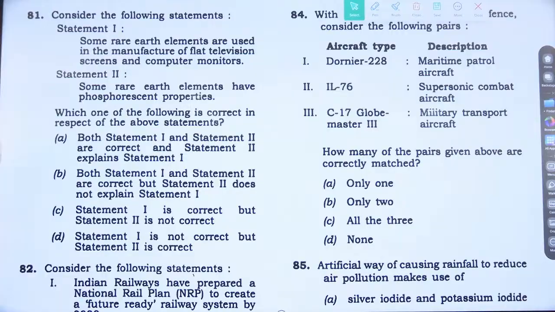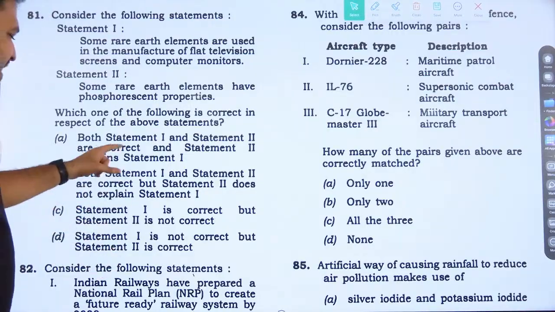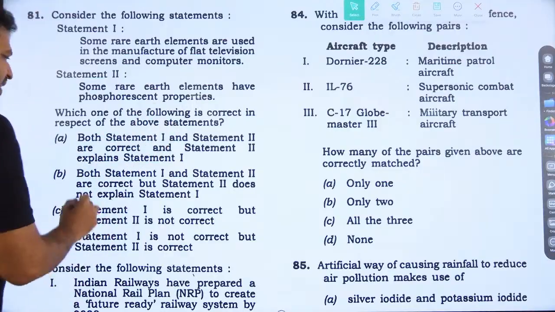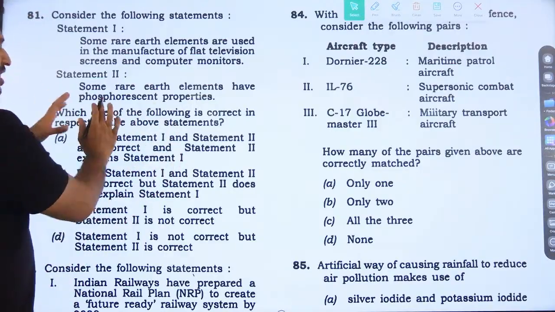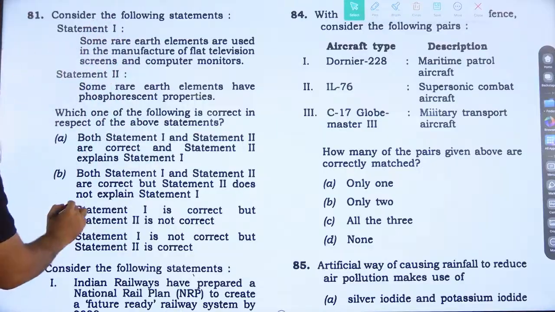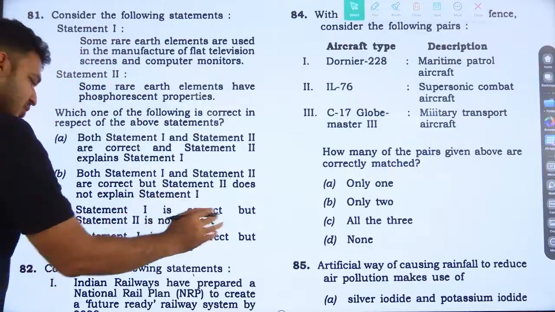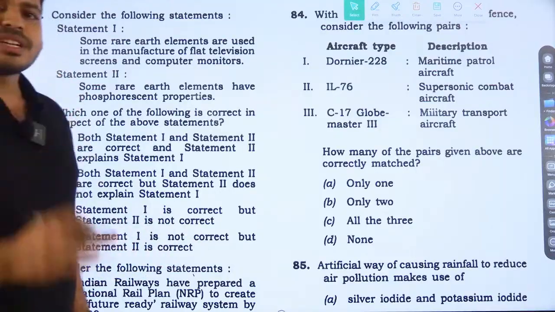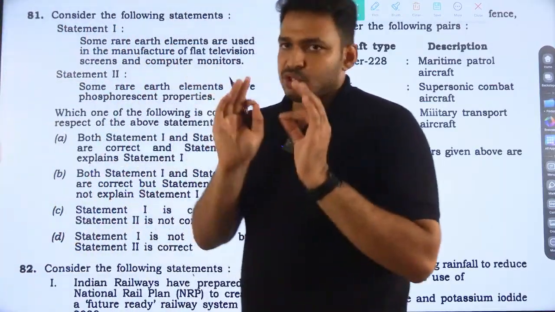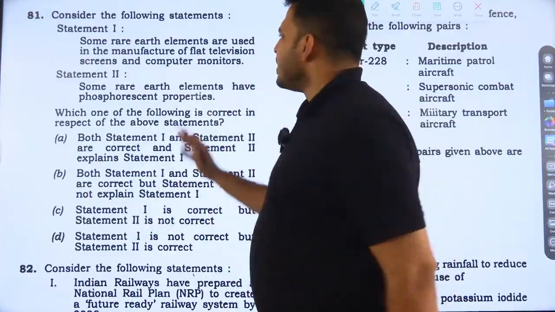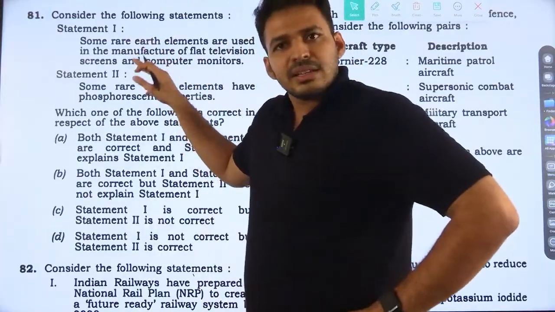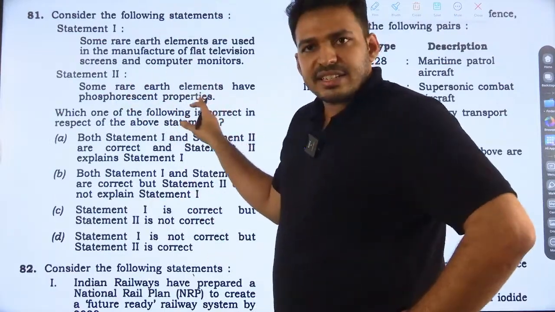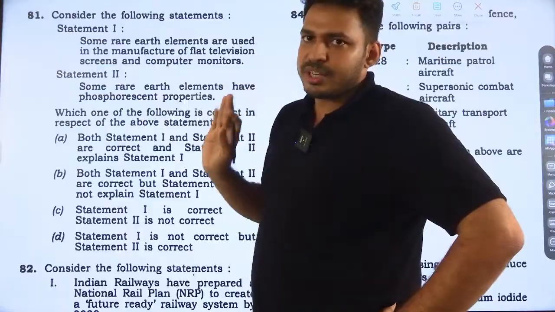But if you use logic, the options say at least one of the statements is true. Here both statements are true, but the second statement is not explaining the first. Here statement 1 is correct but statement 2 is not. Here statement 1 is not correct, statement 2 is correct. So the option itself says that either of the statements is true. Just assume the first statement is true, so the second statement also relates. If the second statement is true, the first also will be true.